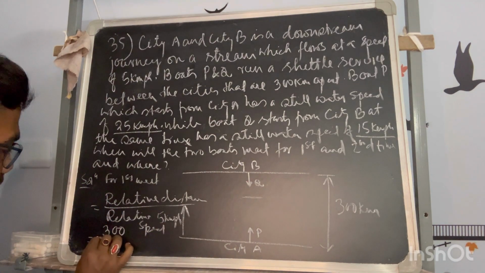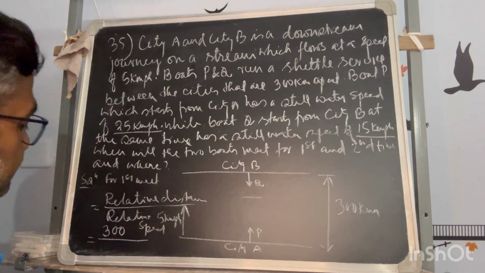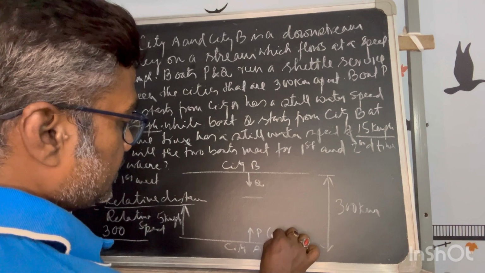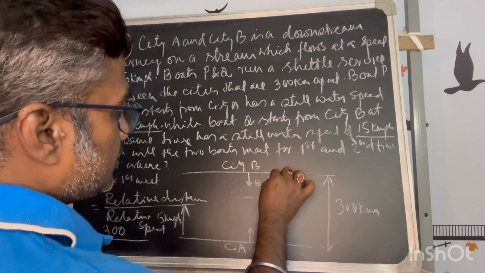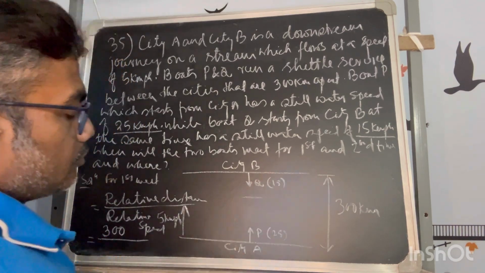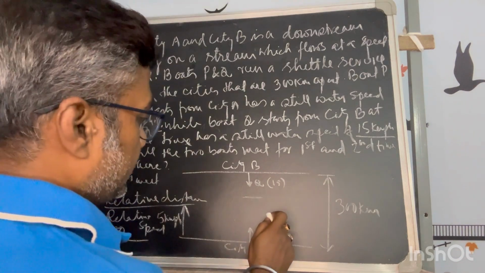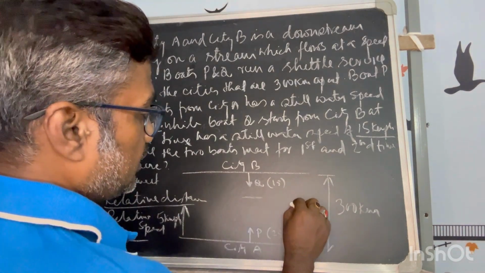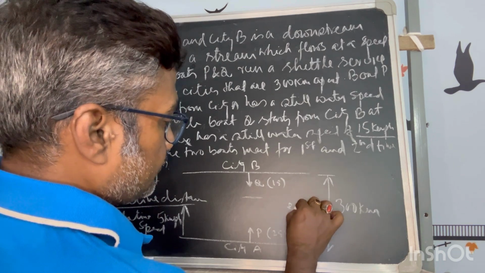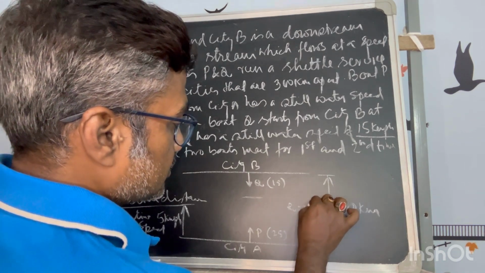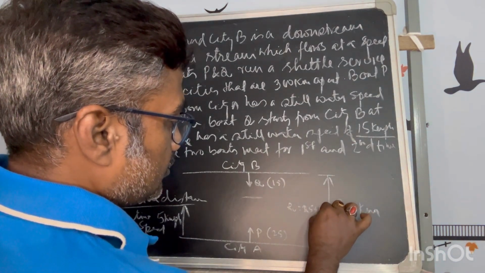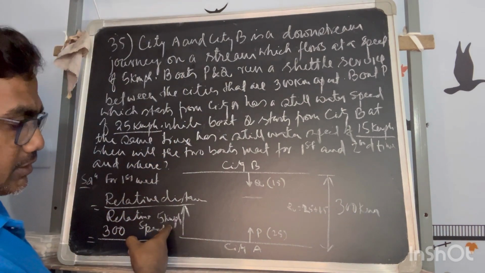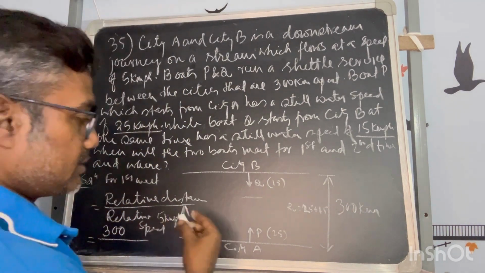Till now we have solved so many problems. Now, what is the relative speed? P is 25, this is 15. Both are coming in opposite directions, so the relative velocity will be adding the two velocities. Will it be sufficient if I take this, or should I consider the current? Will it be the same if I consider this?